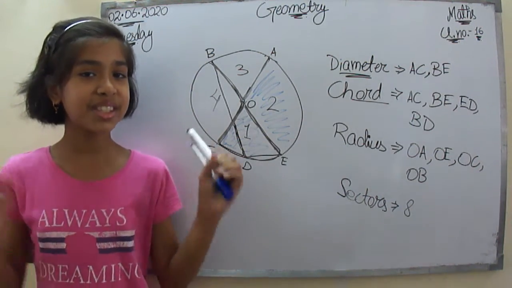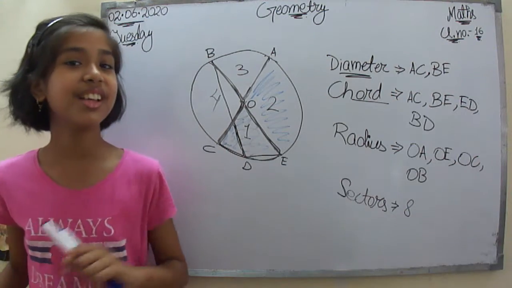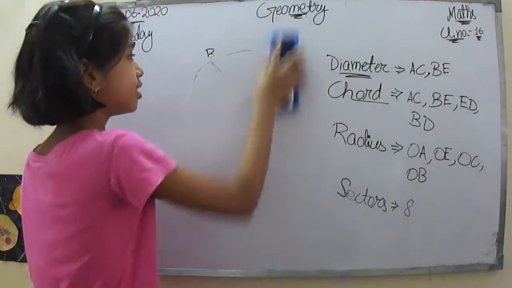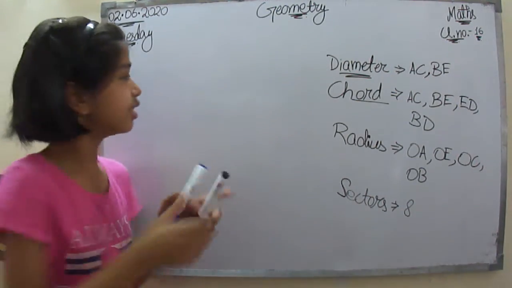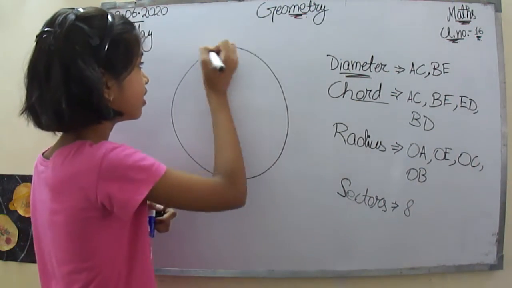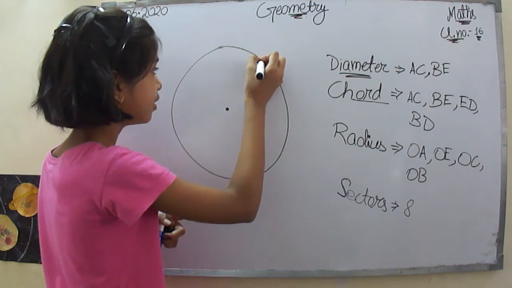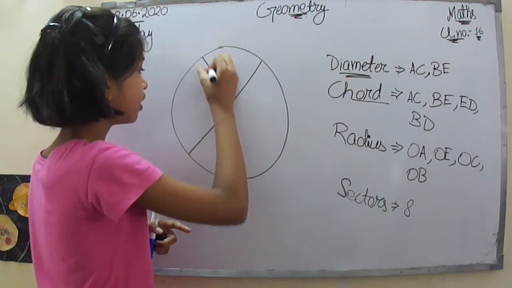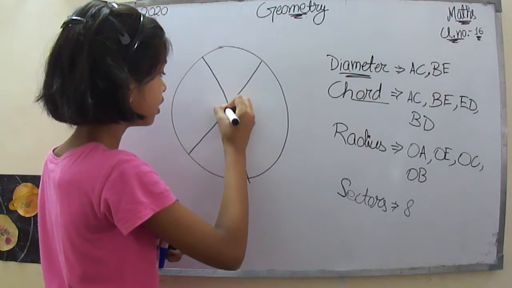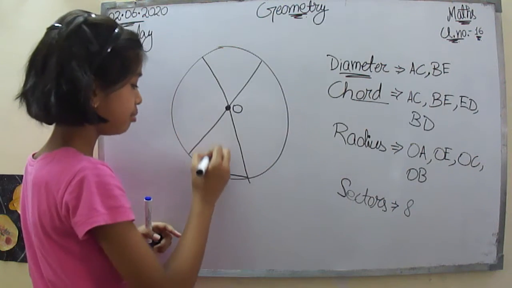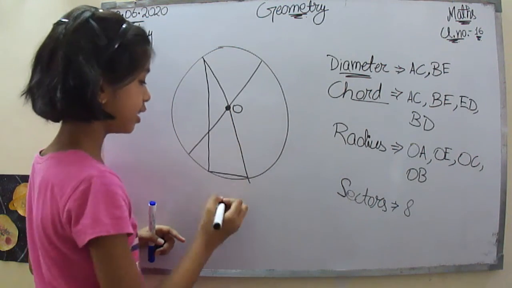Now let's put some segments also in this figure. Let me rub this and draw this again. This is our center, and it was something like this.